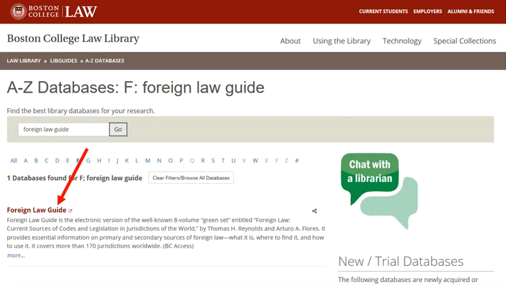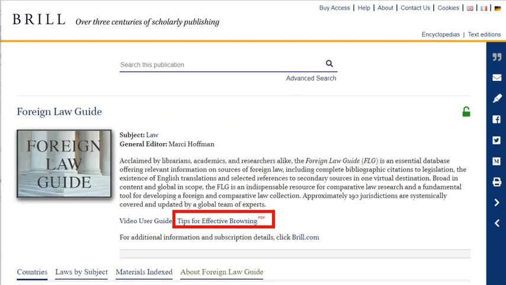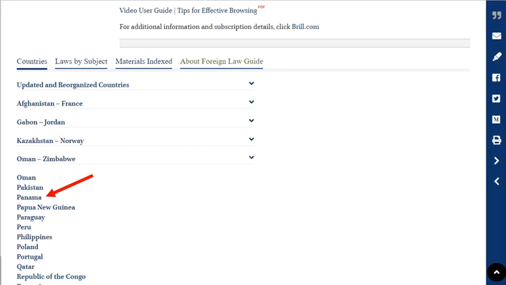One useful source for finding out about the sources of law in another country is the Foreign Law Guide from Brill Publishers. Be sure and access it through our Law Library databases page so you can authenticate as a user. Even though there is a search box at the top, browsing is the best way to access content of the Foreign Law Guide. Scrolling down a little, you see the laws by country are broken into 4 alphabetical sections. Having opened the O to Z list, we can now click on an individual country.